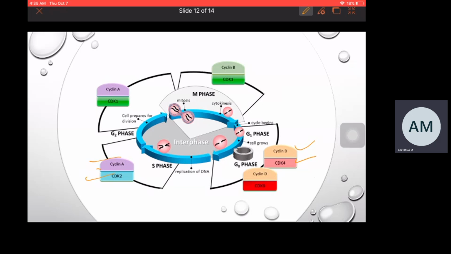Then coming to the next cyclins: cyclin A and CDK1, and cyclin B and CDK1. These are the cyclins and CDKs present in the G2 phase and M phase. They alone are not involved in cell cycle progression. When they are present together, when they are working together, then cell cycle progression occurs and the cell cycle will be regulated. So this is about cyclins and CDKs.